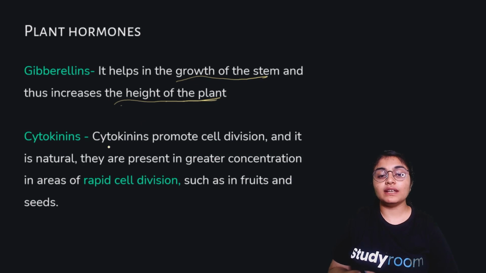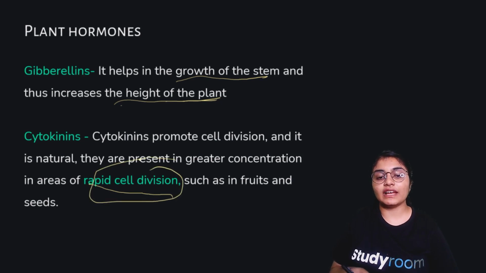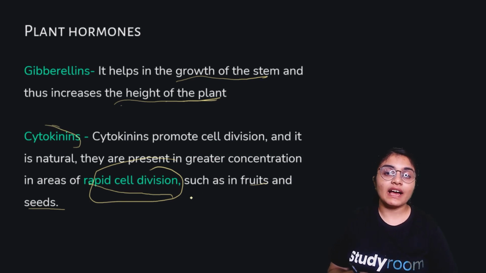Next up we have the cytokinins. Cytokinins promote cell division, and it is natural that they are present in greater concentration in areas of rapid cell division, such as in fruits and seeds. So in the areas where there is rapid cell division, like fruits and seeds, the amount of cytokinins is much higher, and thus they help in the development of these cells and promote cell division in fruits and seeds where there is rapid cell division.